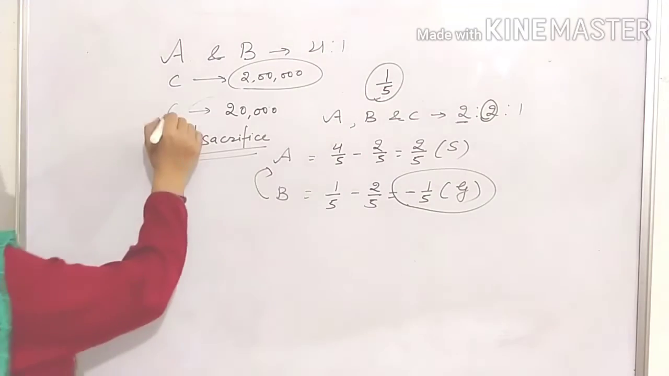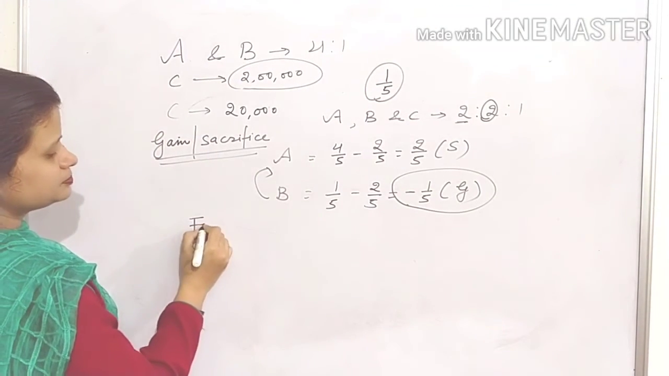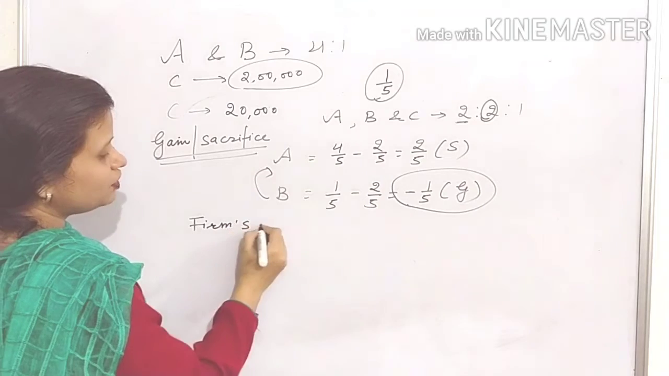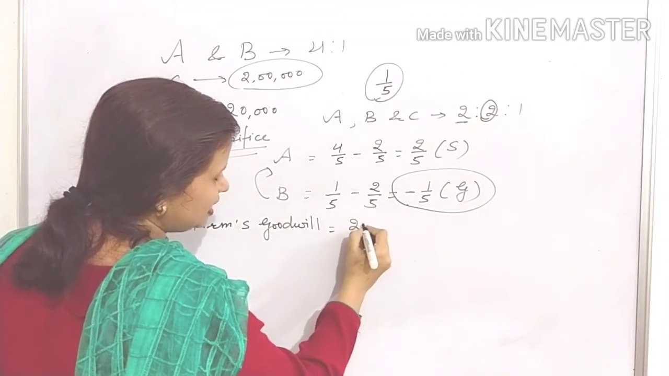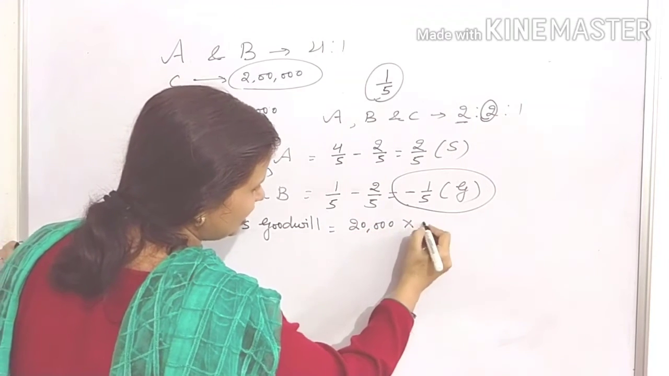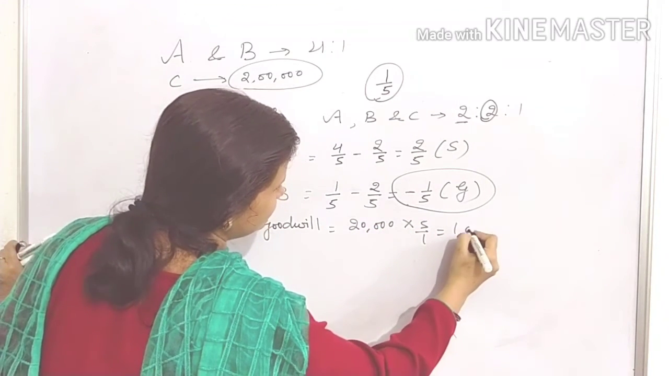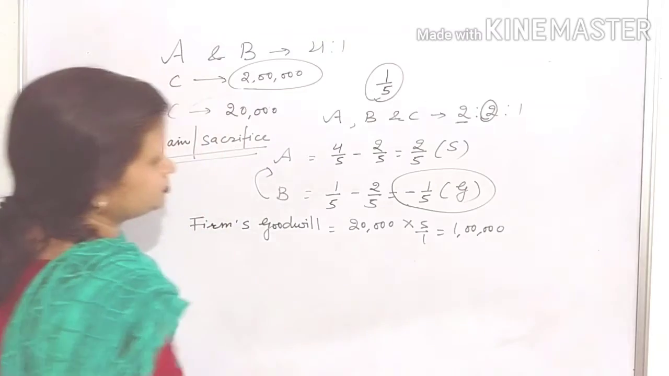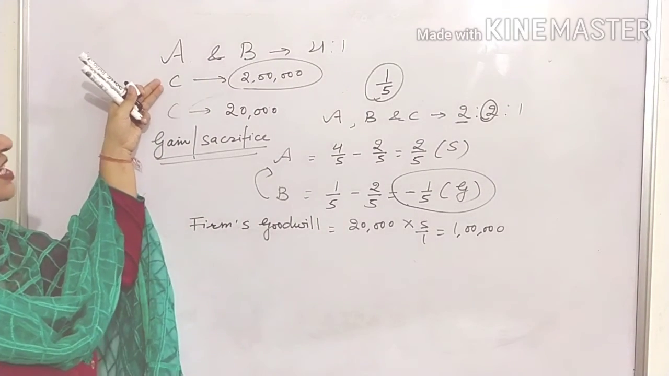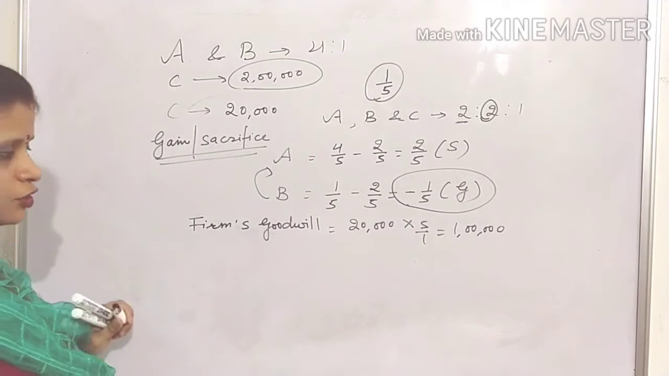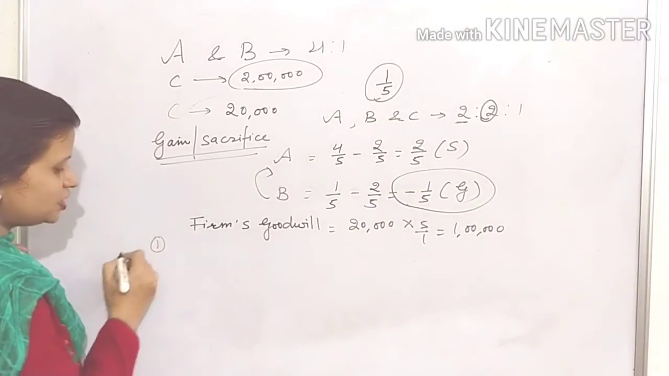So first you will calculate the firm's goodwill, on the basis of goodwill brought by C. It will be 20,000 into 5/1, 1 lakh. Then the first entry will be simple. Bank account debit to C's capital, to premium for goodwill. That will be our first entry.